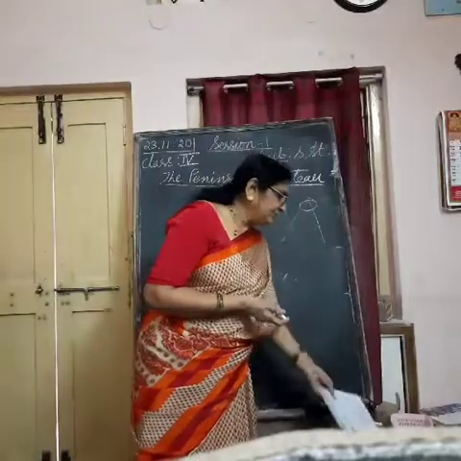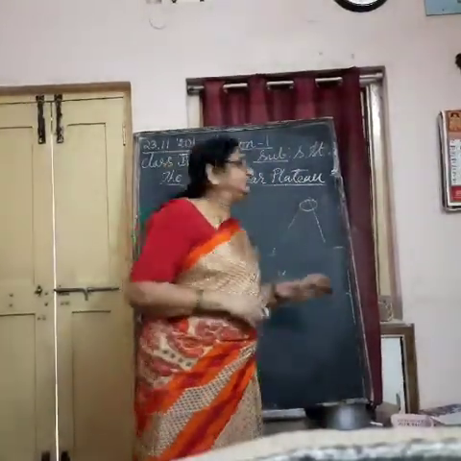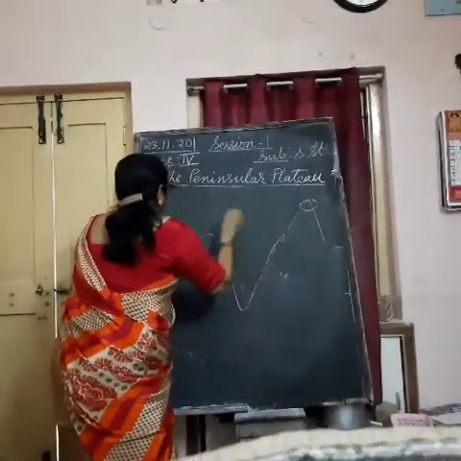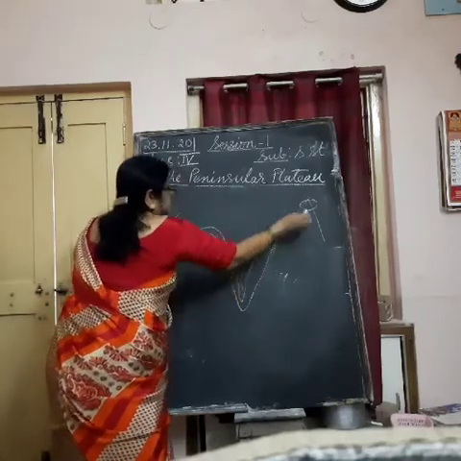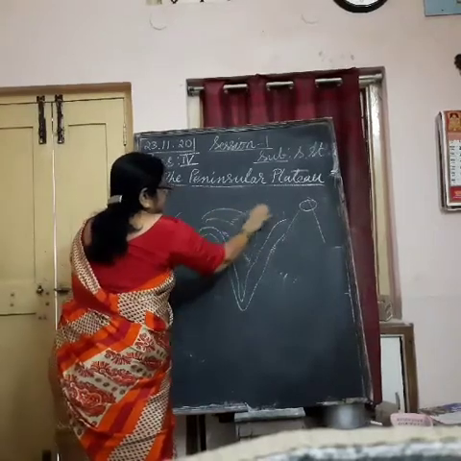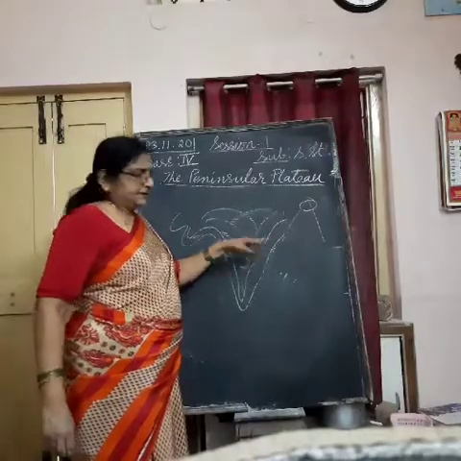Then comes the Deccan Plateau. The major part of the peninsular plateau is the Deccan Plateau. I already showed you in this way. This we leave, it is the coastal area. What lies in the middle is called the Deccan Plateau. Understand?